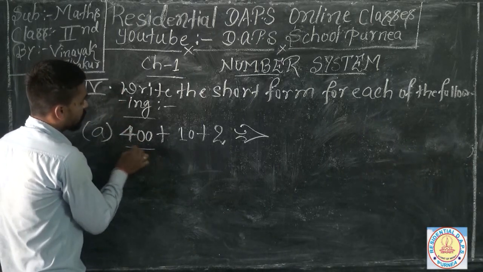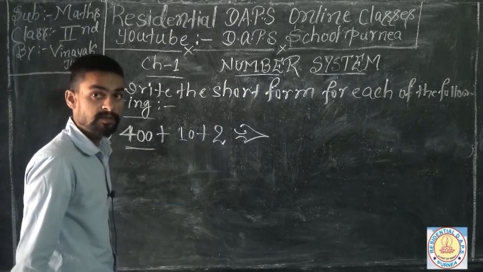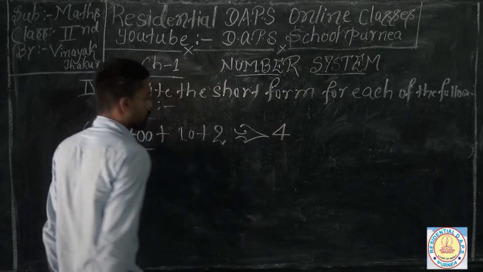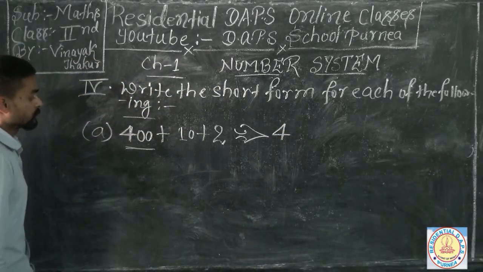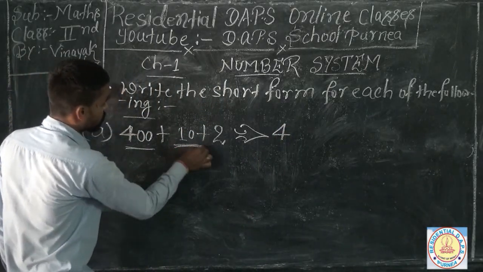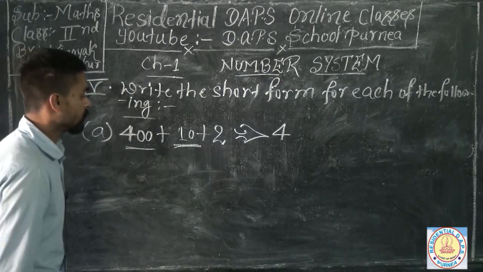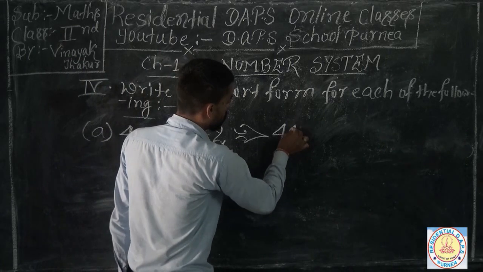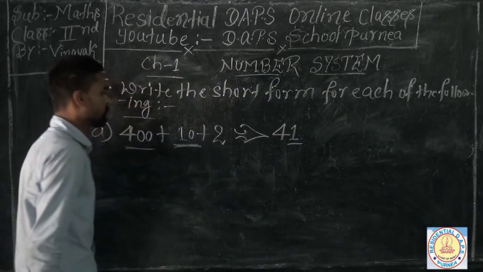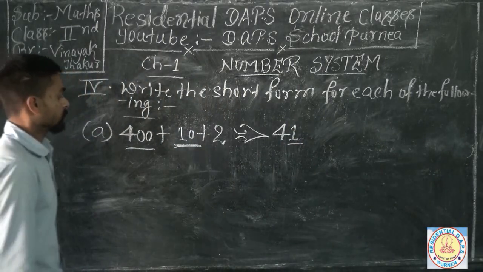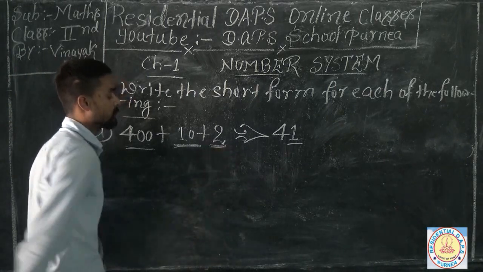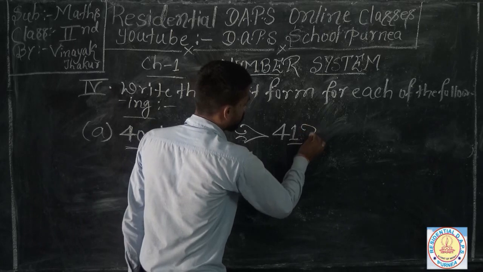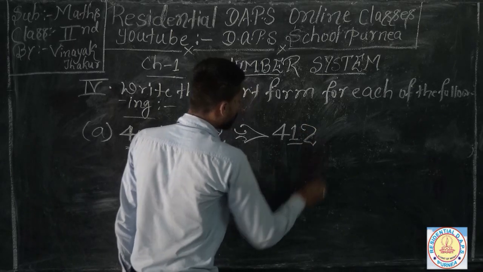So here is 400 at the 100th place, so here we just write 4, and this is 10 which is on the 10th place. So here we replace the 10 by 1, and at last 2 which is on the 1's place, so we put 2 very easily.